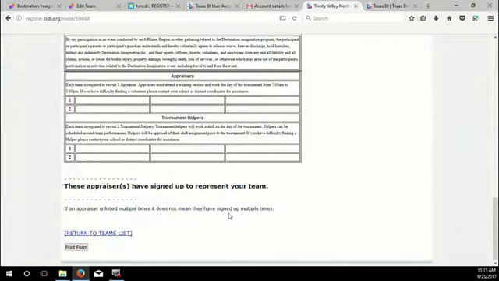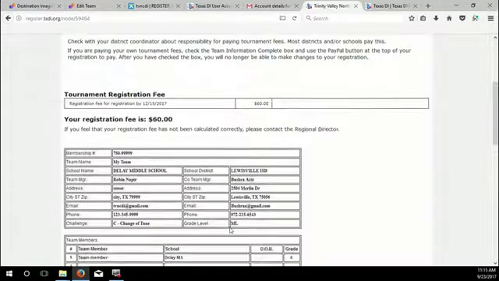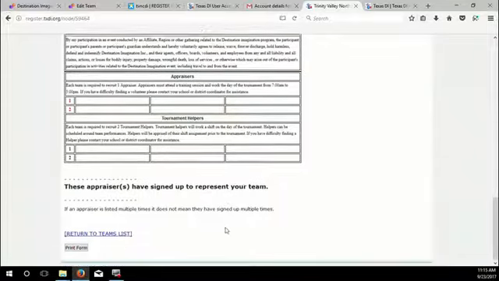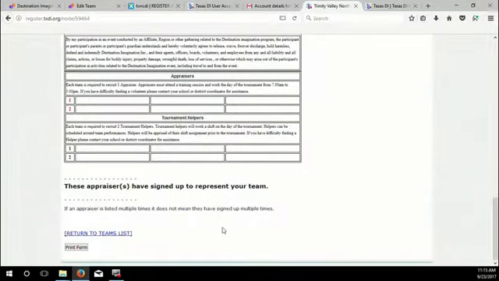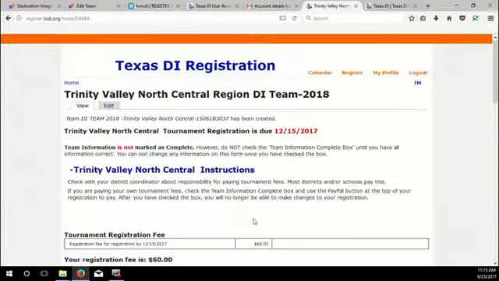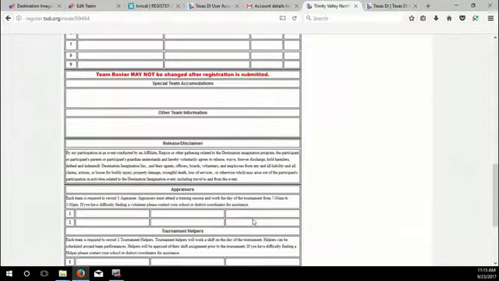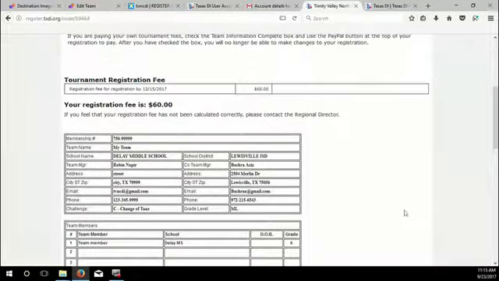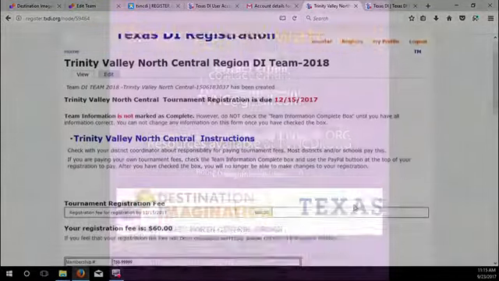And you can print your form. We do not ask you to send us a print form, but you can print it if you would like to save it. And that's registering your team. Remember, don't click the team information complete box. You will not be able to update your team registration if you do that. If you do have to pay your own fee, it's not due until the middle of January, so there's no reason to click it before then. And that's it. That's registering a team on the TVNC website.